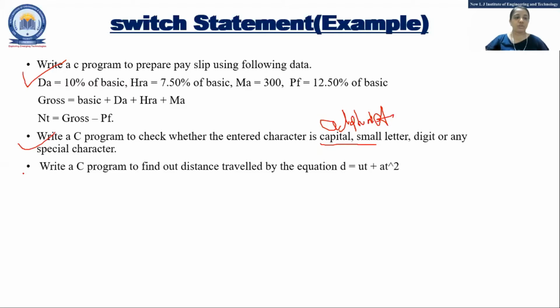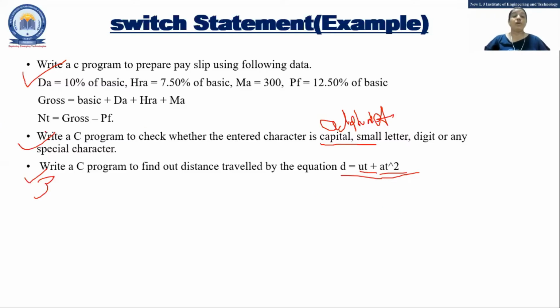Okay, just go through the third one also. It is very simple one. If time will not permit, the third one you are supposed to do yourself. Just take a screenshot of this. Write a C program to find the distance traveled by the equation d equal to ut plus at square. So whatever right side variable is there, that you need to take as input. That means a, u, and t. And just you need to solve this equation, nothing else. Just like finding the area of circle, same for distance, right? So that third one you can do yourself.